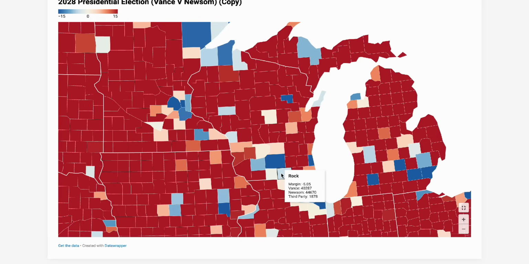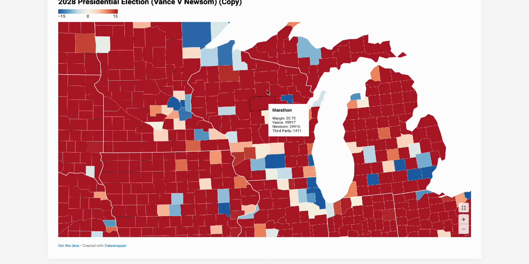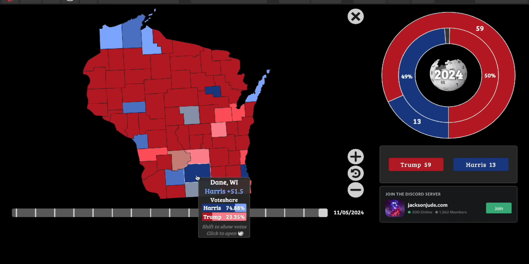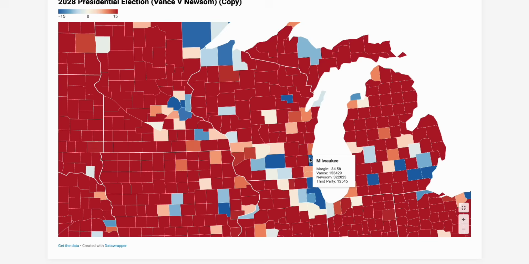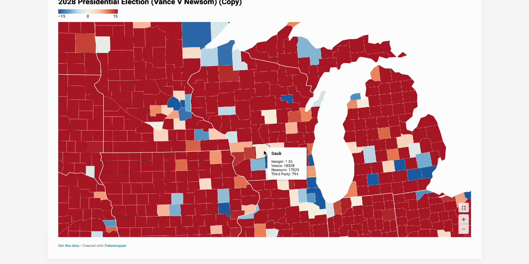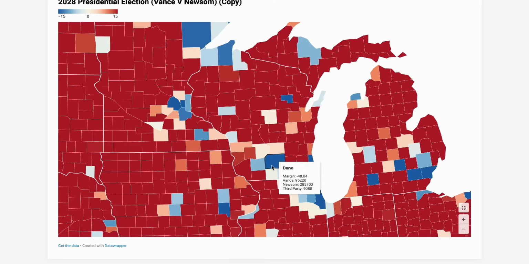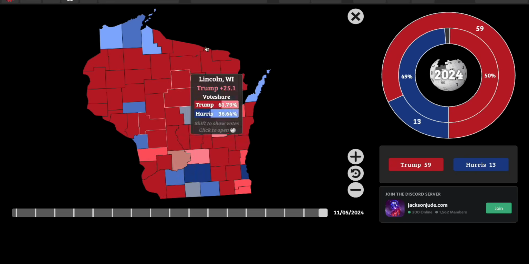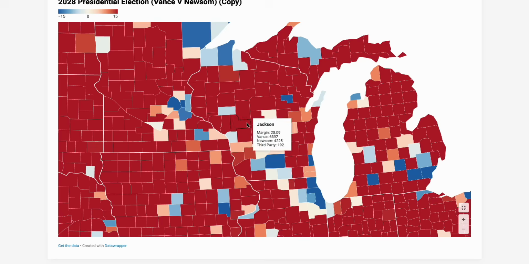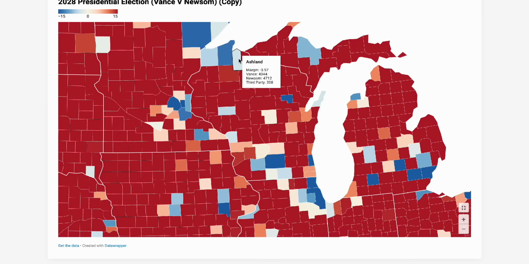Rock County is D plus 5. Green is actually more Democrat than the last election. Iowa County is slightly more Democratic. Dane, though, is 3 points closer. Milwaukee is really interesting. It's 4 points closer than the last one. Columbia County is slightly closer. Sauk County is only R plus 1. So Vance, funny enough, doesn't do as well here as Trump does. Even Vernon gets slightly closer. La Crosse and Eau Claire get really tight. And Portage actually even flips for Vance here. Even in this majority Asian county, it gets a point more Democrat.